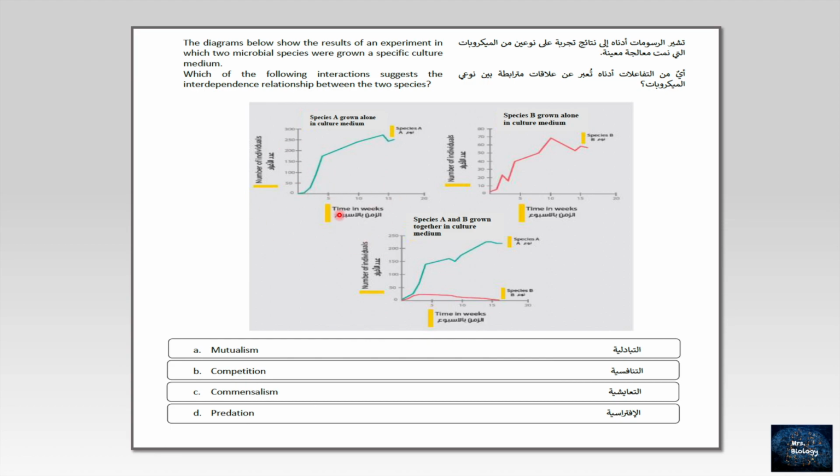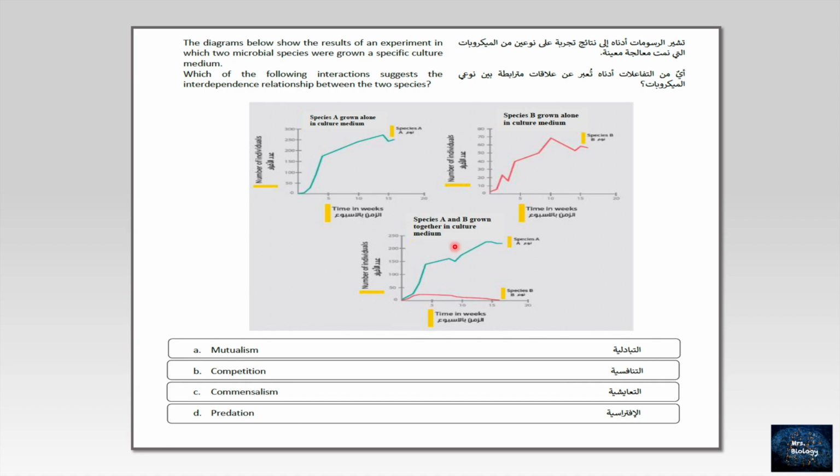see, because of the nutrients available, increasing growth is happening. Let's look at B, also by themselves in a culture medium, also they are increasing. But when we put them together in one culture medium, we notice that A keeps growing and increased, but B with time died, decreased. So for answer A, is it mutualism? Sure, it is not. We have to focus here on the third graph.